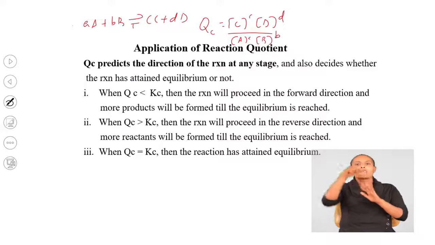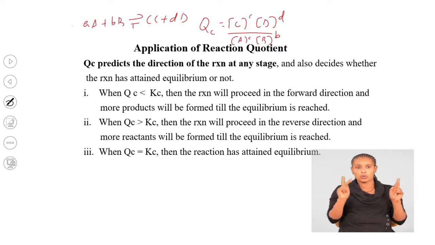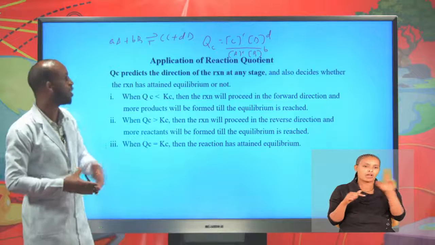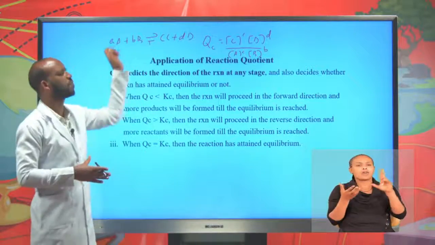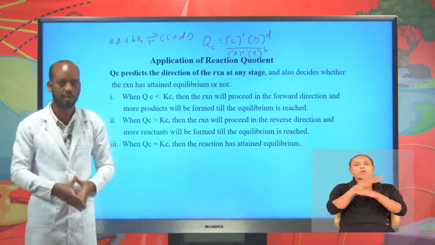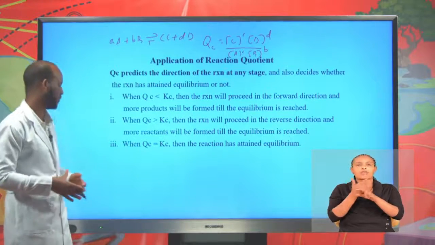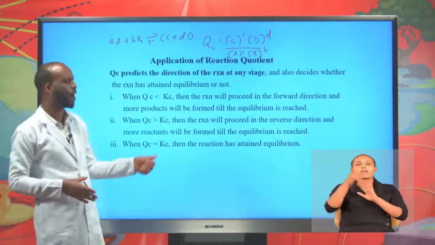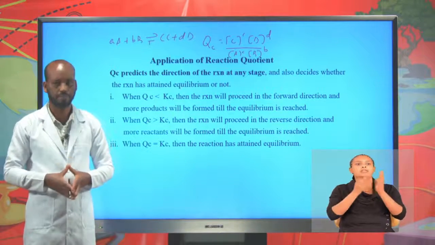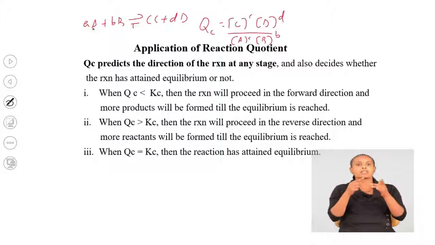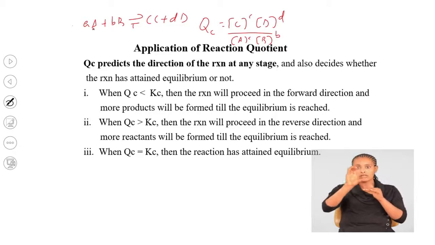When Qc is greater than Kc, then the reaction proceeds from product into reactant. Formation of reactant is favored. More reactants are produced before equilibrium is attained. 3. When Qc equals Kc, then the reaction is at equilibrium. When the value of Qc equals Kc, the reaction has attained equilibrium.